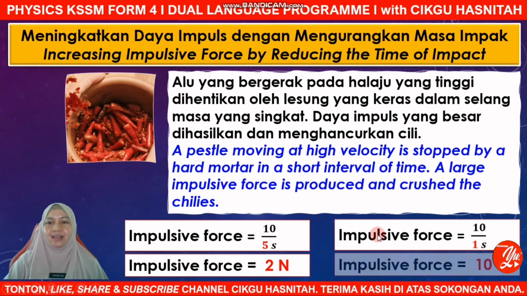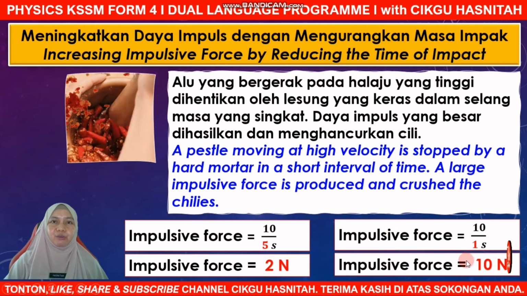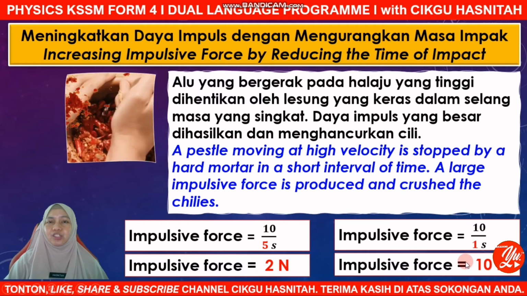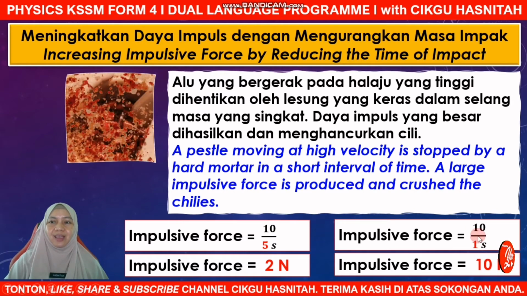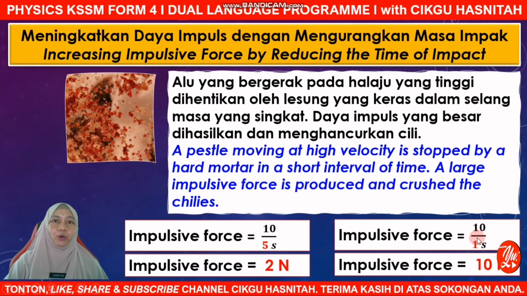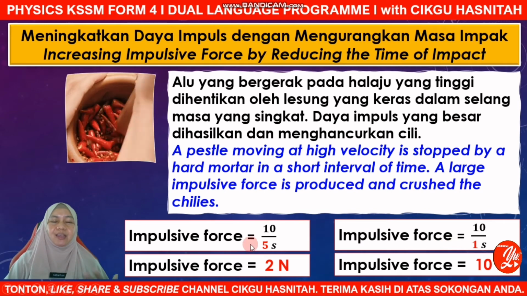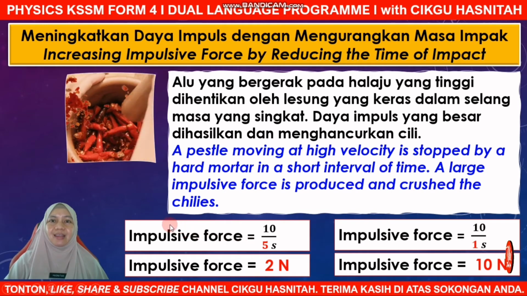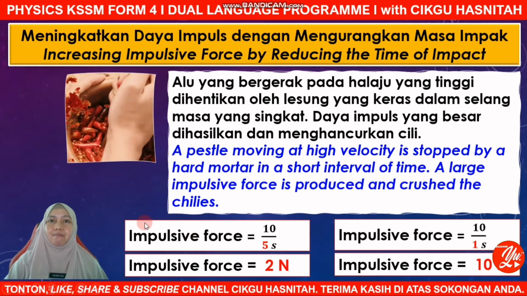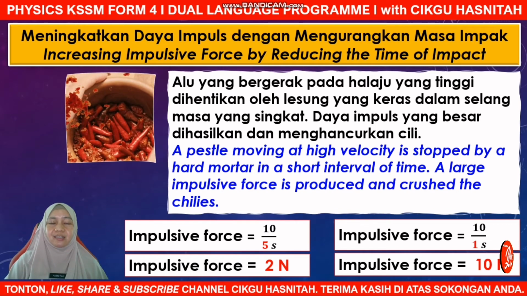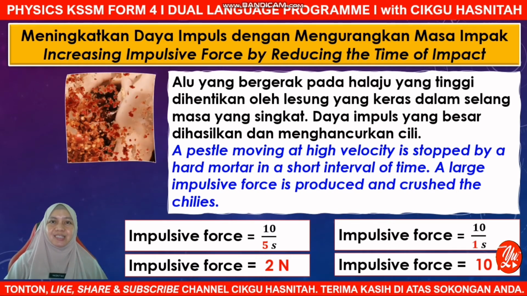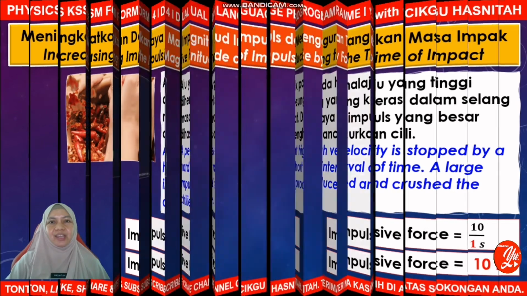You can see that the impulsive force produced is now higher, which is 10 Newton, when the impulse is kept constant at 10. So again, in this example, we can see that by reducing the time of impact, it will increase the impulsive force.